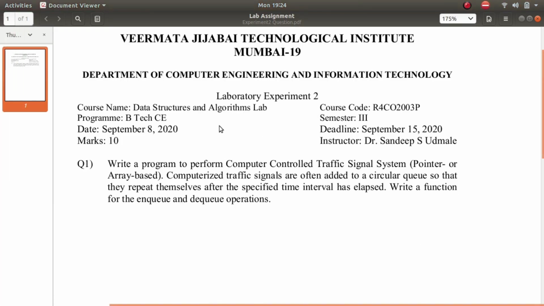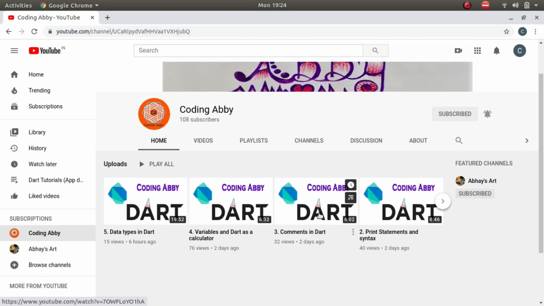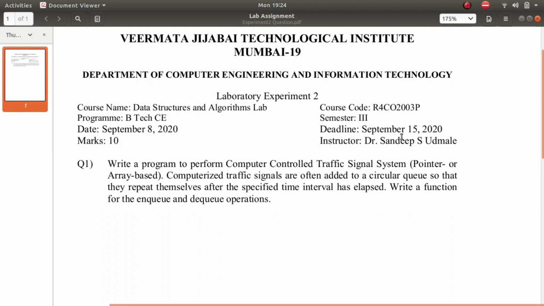Which is on data structures, and the main topic which it covers is queue data structure. Okay, I have even made a tutorial series on Dart about developing mobile applications, so you can refer to that if you are interested in mobile applications, but today we will focus on this.